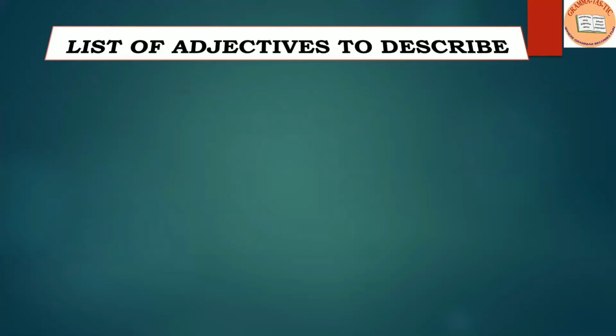Now let us look at some list of adjectives that are used to describe.